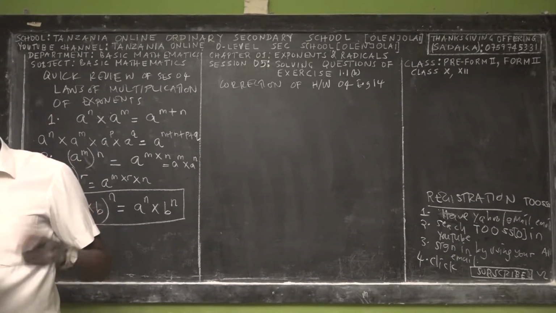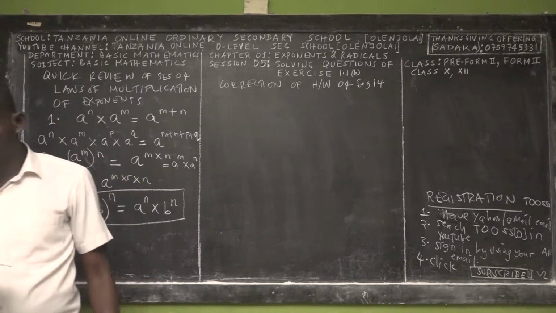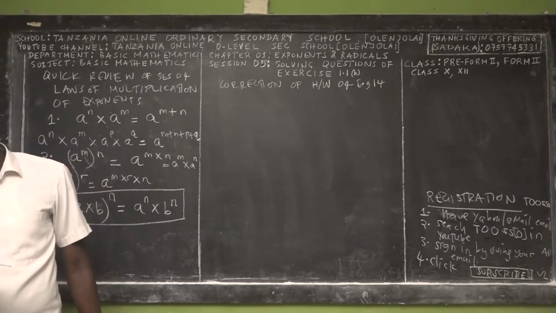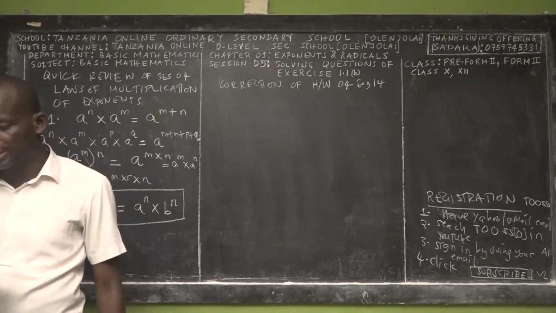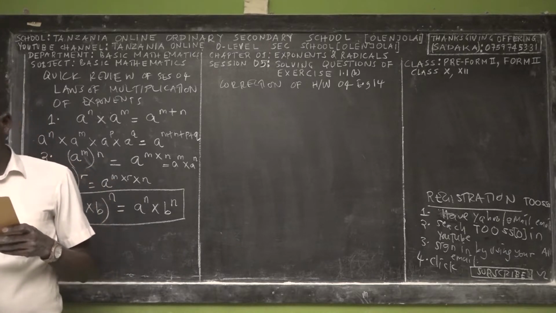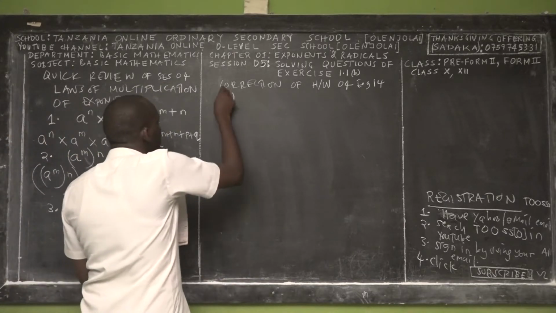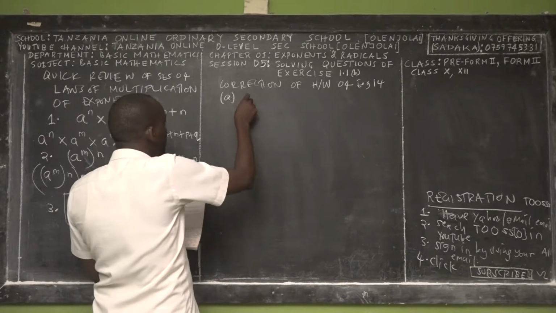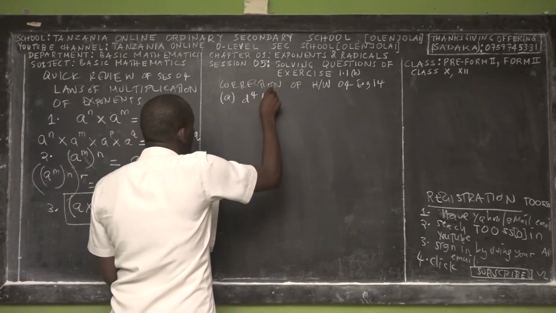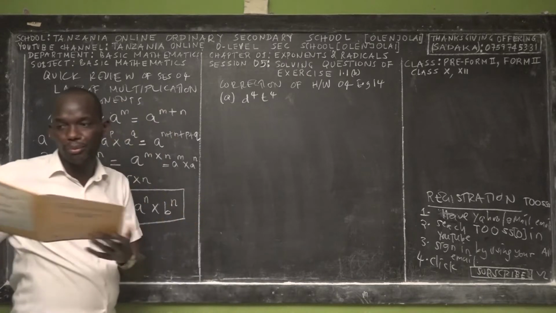The question was taken from the secondary basic mathematics book 2. It states: rewrite the following expressions by grouping together those with equal exponents so that they appear under a single exponent. We have been given A as d^4 t^4. Let us start with A, then we'll go for B and C.